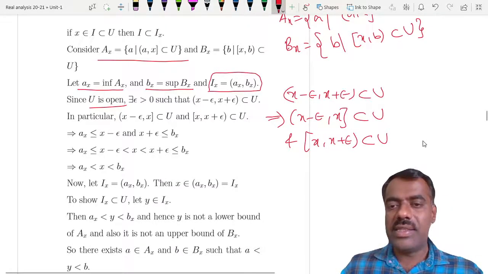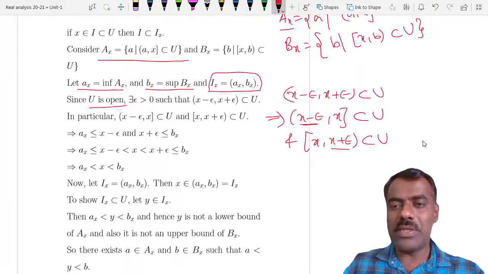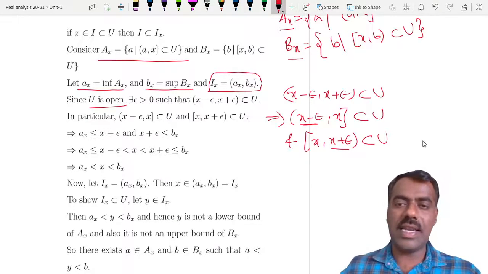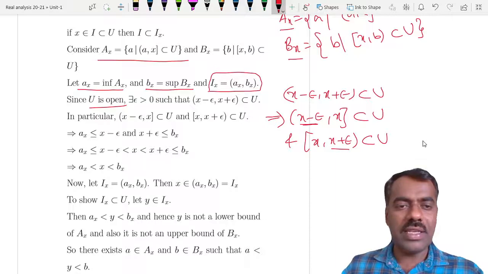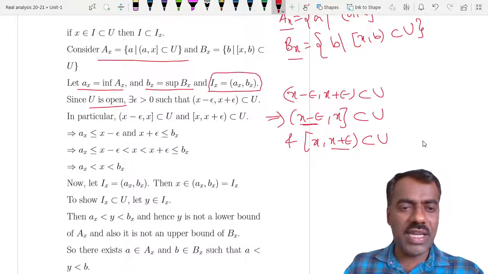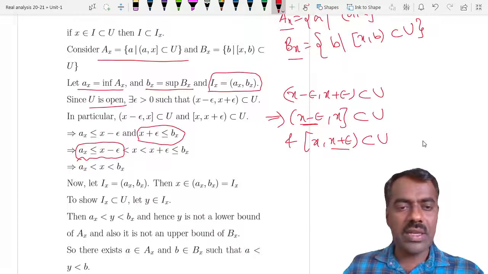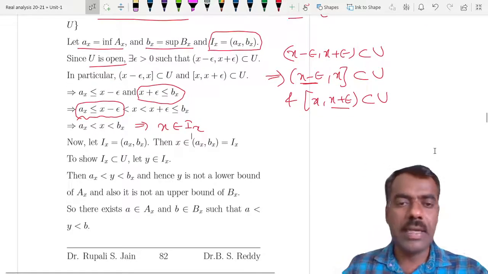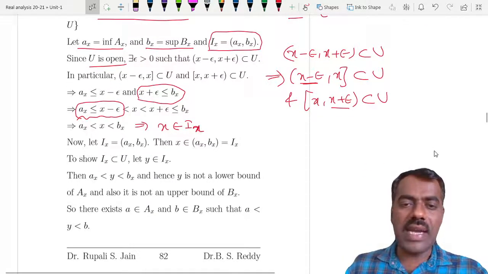That means x minus epsilon is an element of Ax and x plus epsilon is an element of Bx, right? But Ax is the infimum and Bx is the supremum. That shows that Ax is less than or equal to x minus epsilon, and x plus epsilon is less than or equal to Bx. So this shows that x belongs to Ix, right? Yes. Now, why is Ix contained in U?